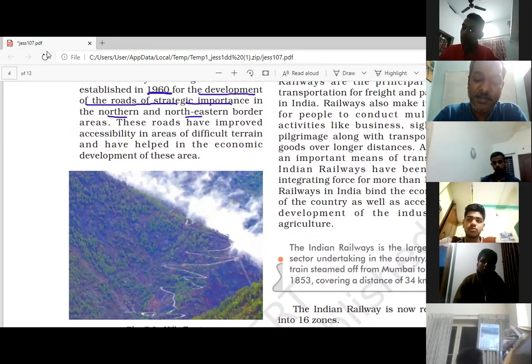Very good. Manu, tell me, Golden Quadrilateral. It connects Chennai, Mumbai, Delhi, Kolkata.